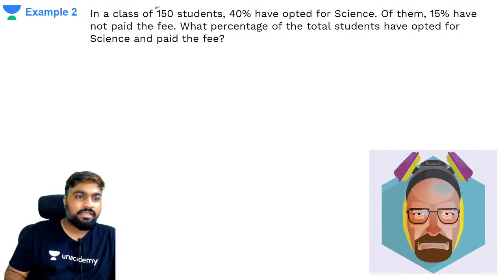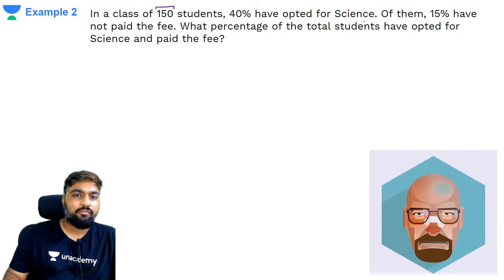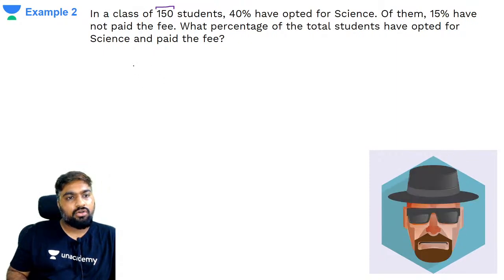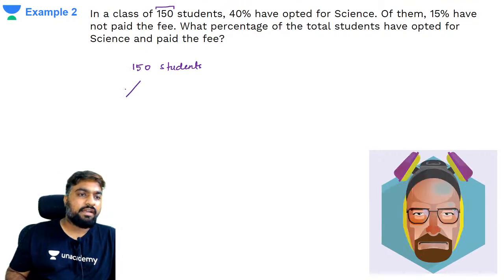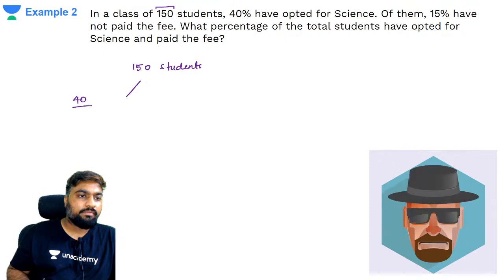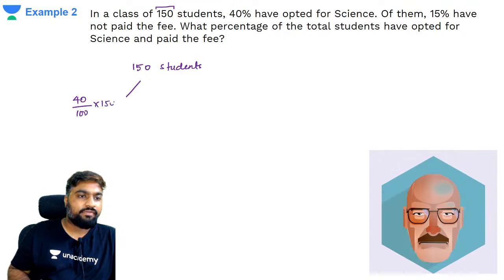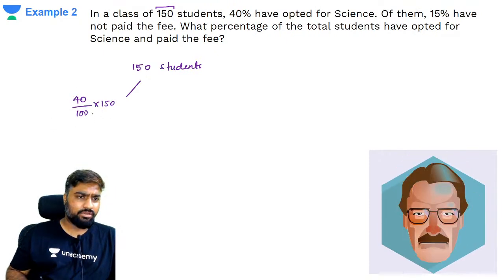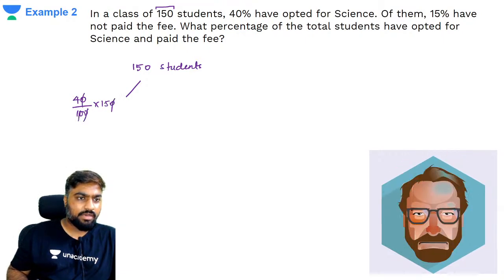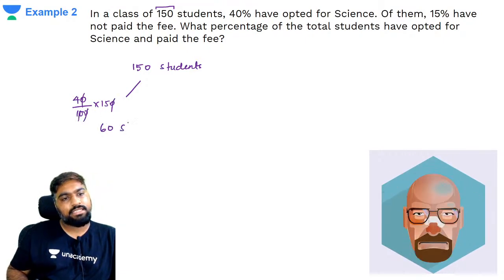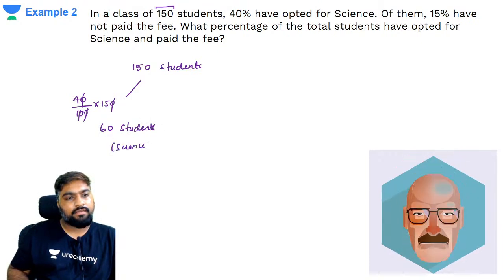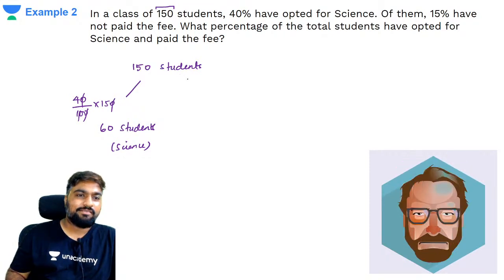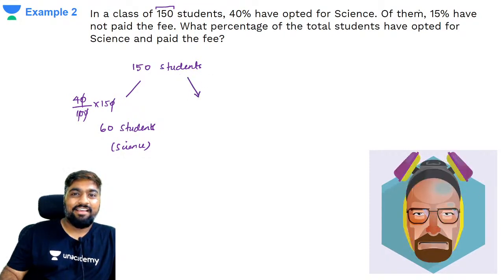So they're saying what? In a class of 150 students, 40% have opted for science. So out of 150 students, what would be 40%? 40% of 150 is going to be what? 40% of 150. Correct? That's going to be, cancel out the zeros, you have 60. So 60 students have opted for what? Science.